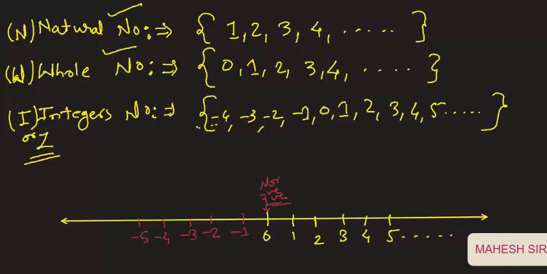Now students, here are all the positive numbers. Look at here, from 0 to 1, after 1 is 2, after 2 is 3, then 4, 5 and so on. This is the listing of all positive integers, or we can say all positive numbers.